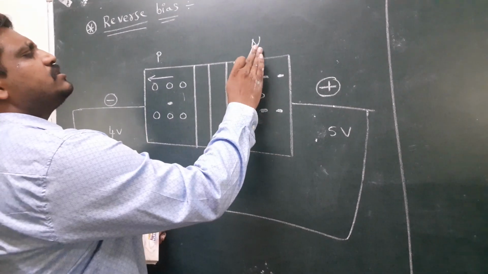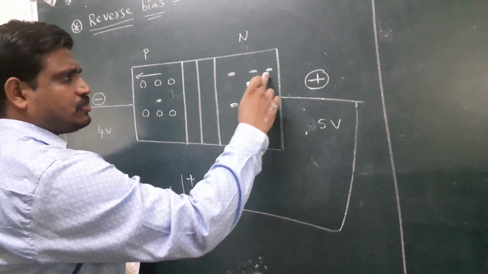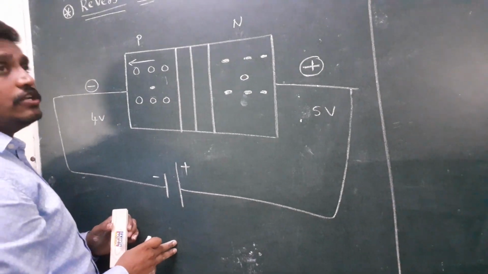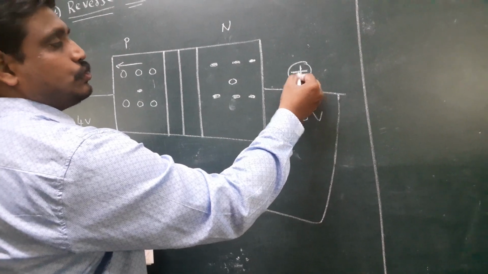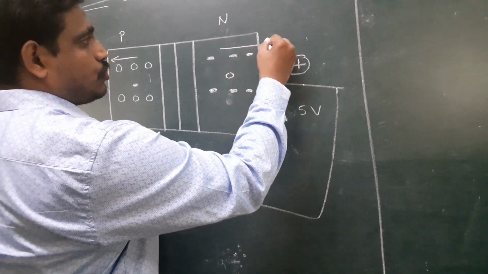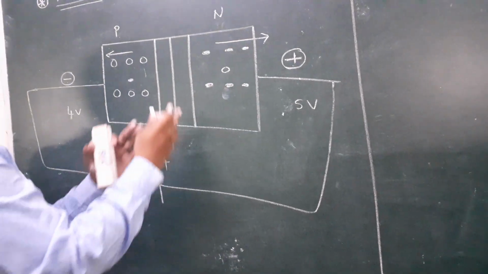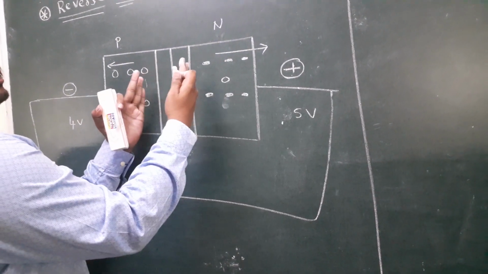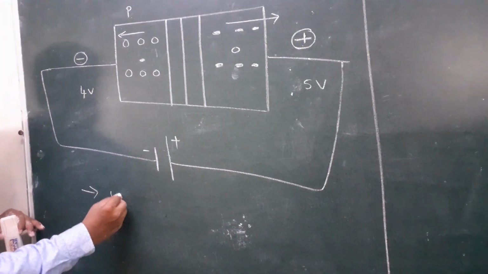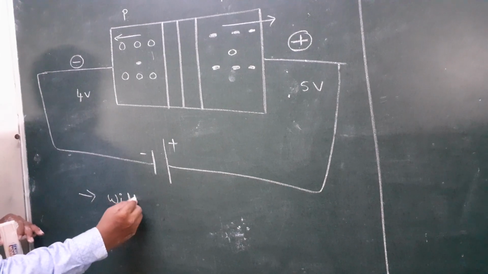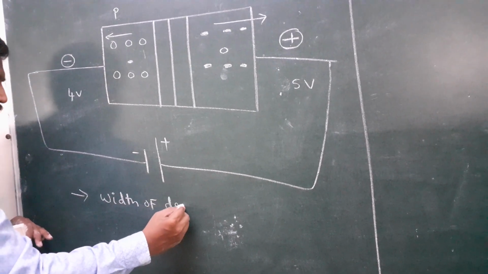In the N region, the majority charge carriers are electrons. These electrons are attracted by the positive terminal. So here also the majority charge carriers move away from the junction. That means automatically the width of the depletion layer increases. What happens? The width of the depletion region in the reverse bias